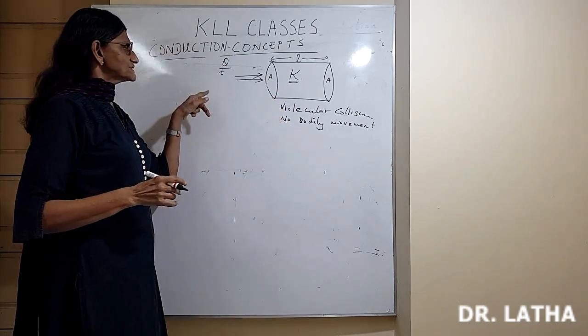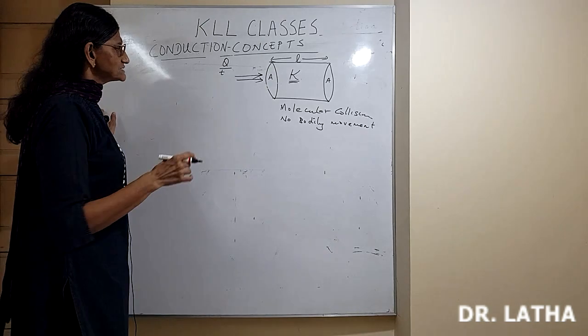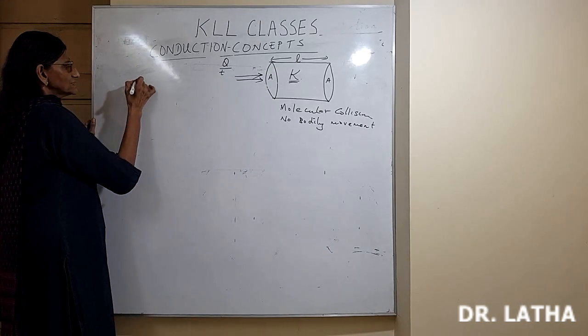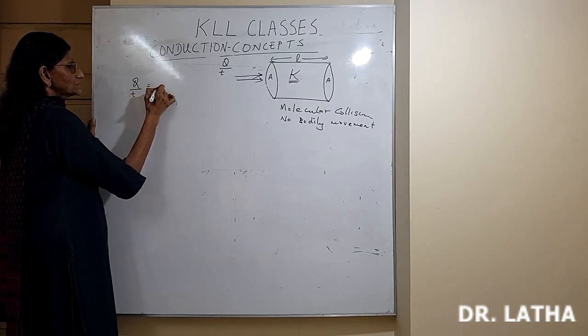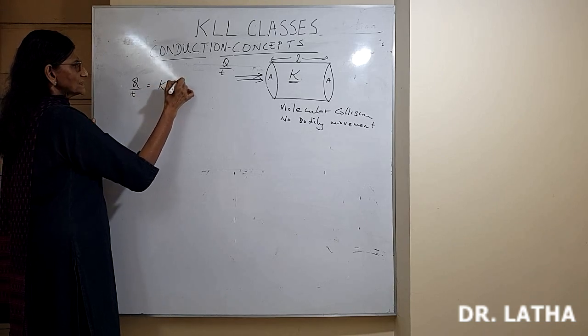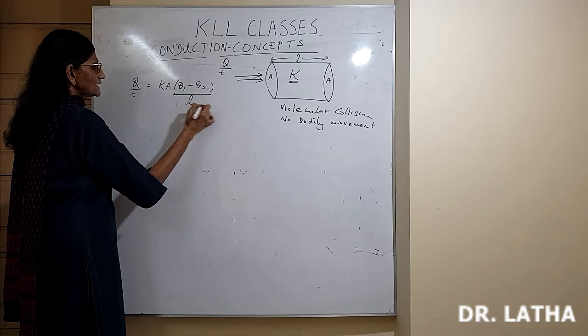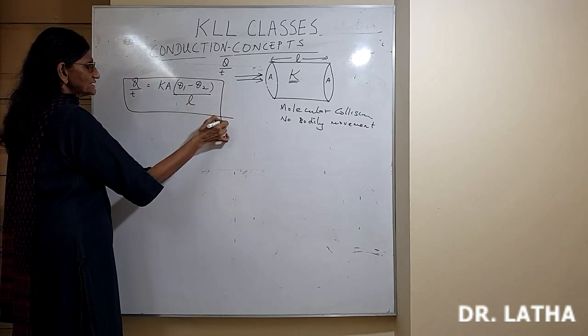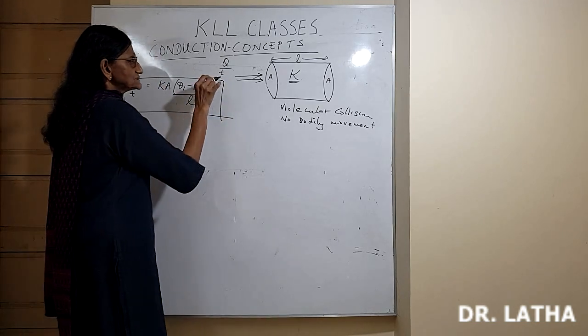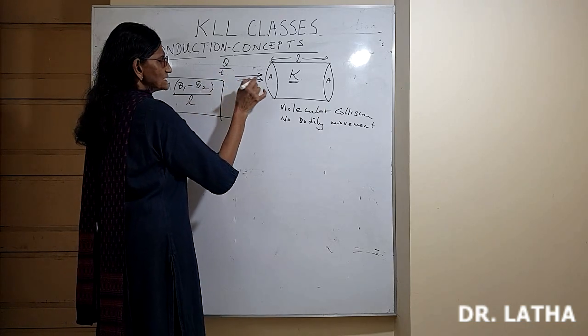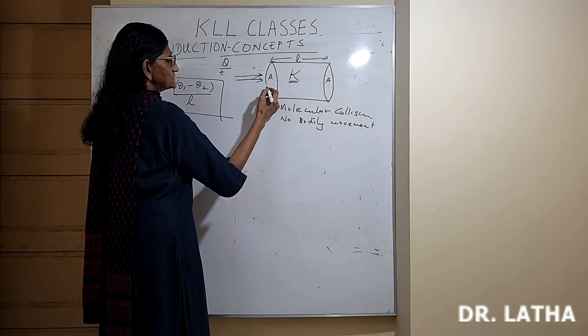So the expression, we don't have to derive it. The expression for Q by T is Q by T equals K A (theta 1 minus theta 2) divided by L. Now what is theta 1 and theta 2? When heat is entering from the left face, this left face will be at a higher temperature.